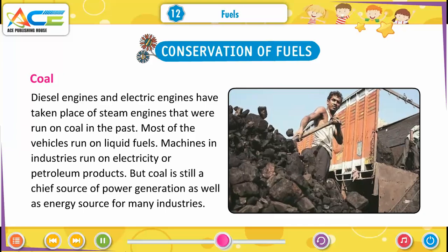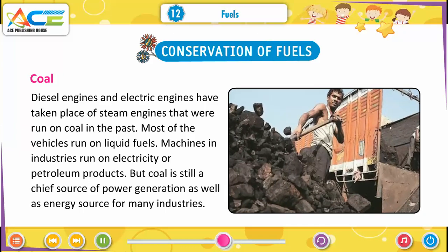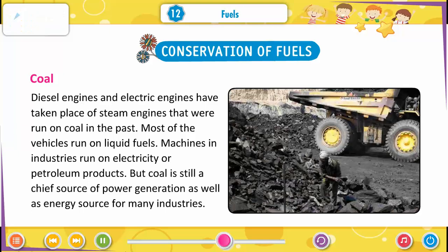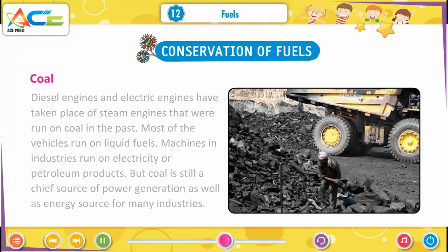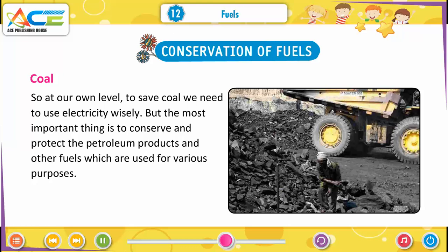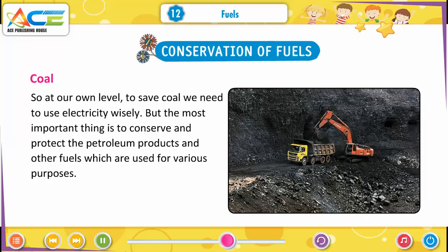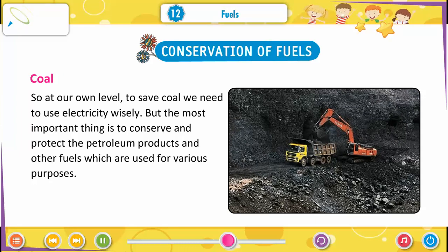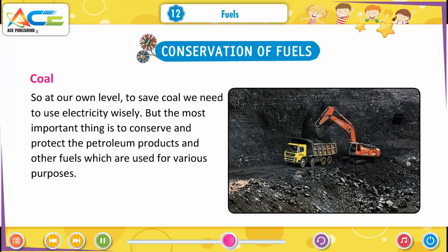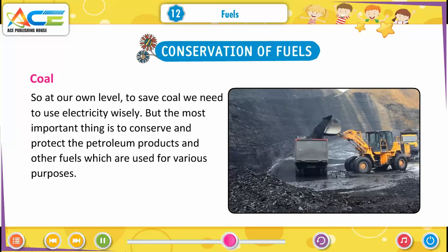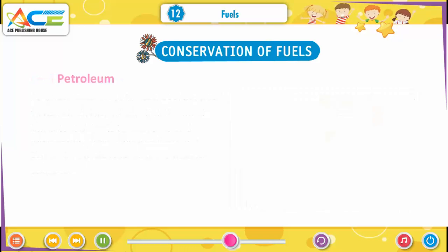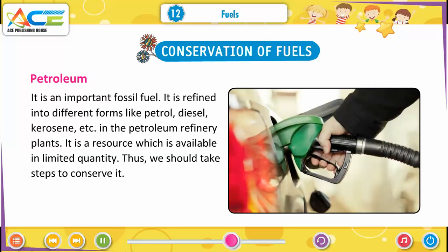But coal is still a cheap source of power generation as well as an energy source for many industries. So, at our own level, to save coal, we need to use electricity wisely. But the most important thing is to conserve and protect the petroleum products and other fuels which are used for various purposes. Petroleum. It is an important fossil fuel.